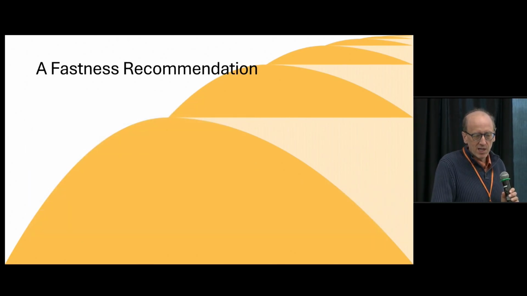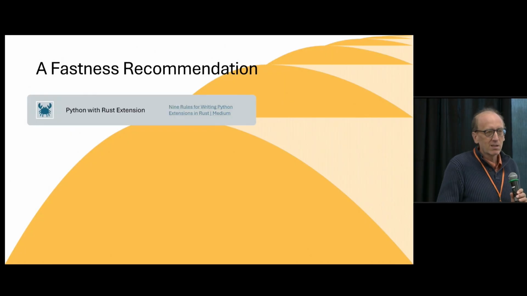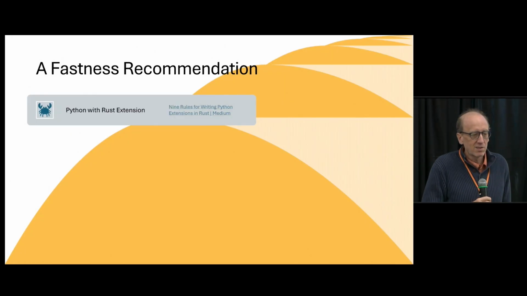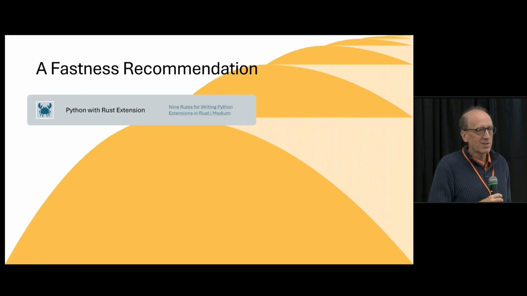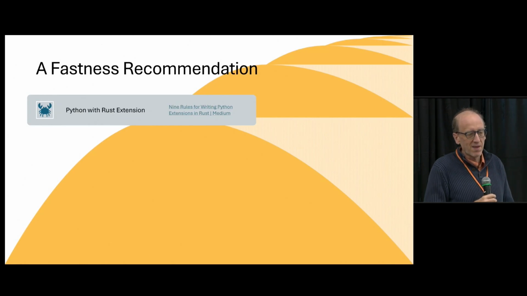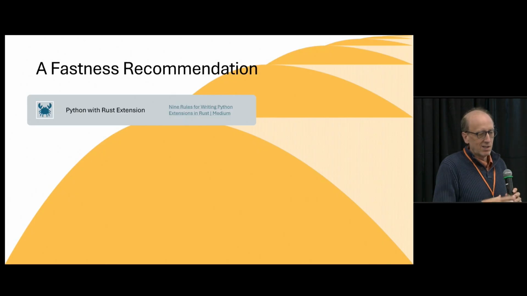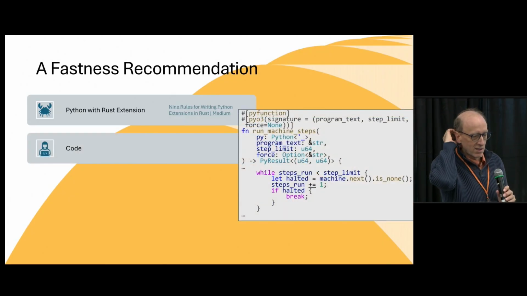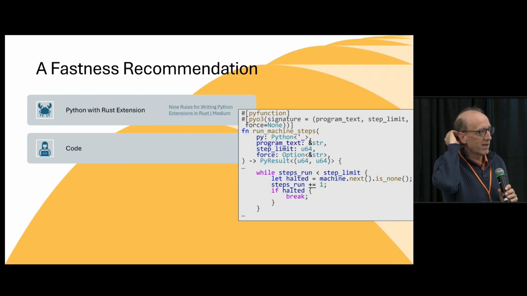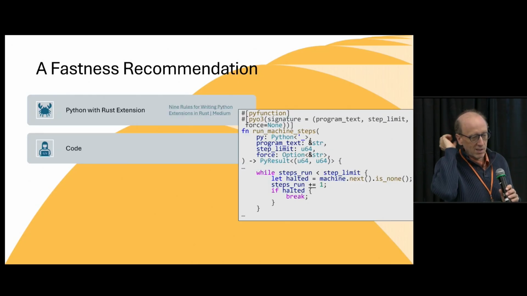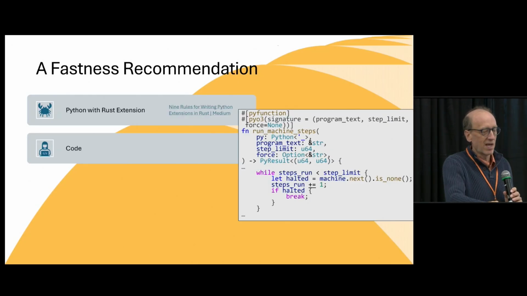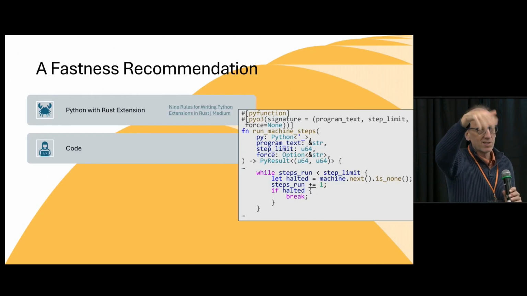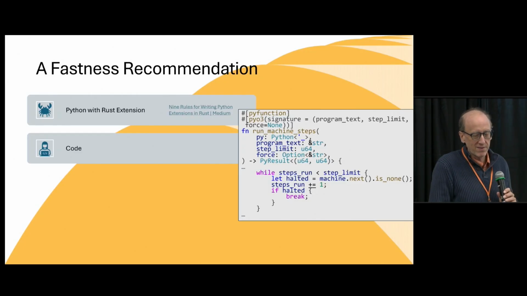The speed up recommendation I'm going to make to you is have Python call a Rust language extension. And I've got another article about that, 9 rules for writing Python extensions in Rust on Medium. The Rust code doesn't look that different than the Python code. Again, this is the center of it. There's some decorations at the top to do the interface with Python.